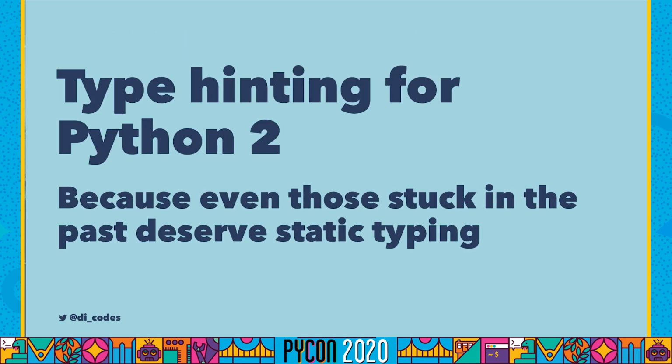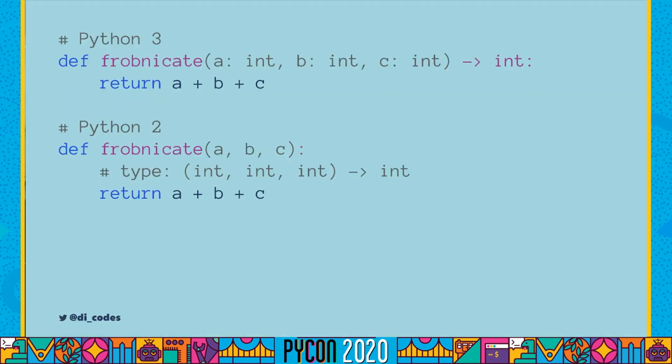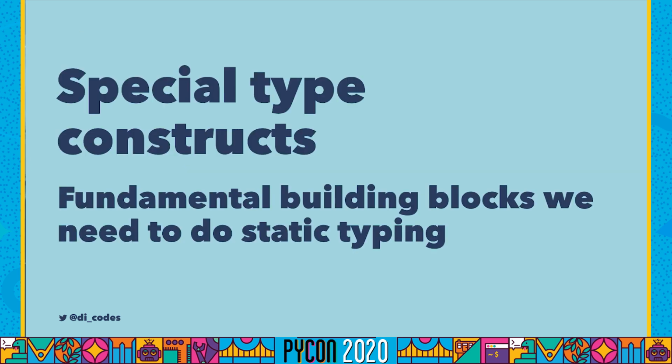It introduced type hinting for Python 2, because function annotations didn't exist before Python 3, but even those stuck in the past kind of deserve static typing. So in Python 3, we could write a nice little function like this, where all the argument types and return type are annotated. But in Python 2, we have a way to write the same function, same type annotation, but just use type comments instead. Finally, it also introduced some special type constructs.